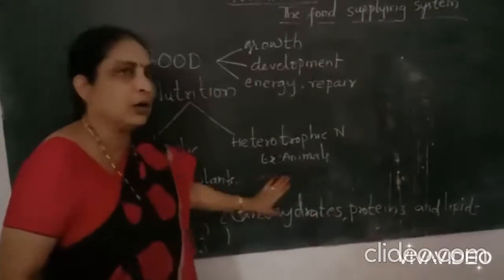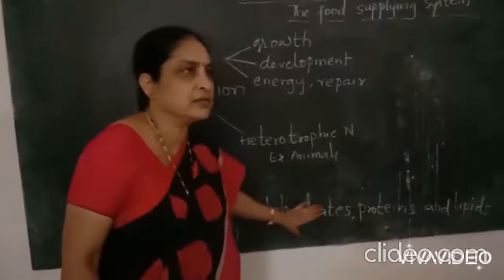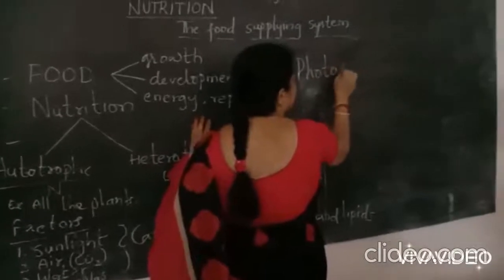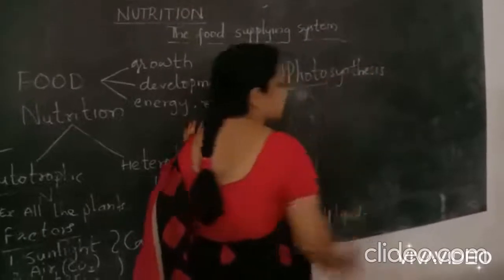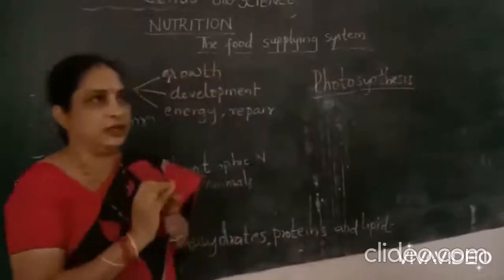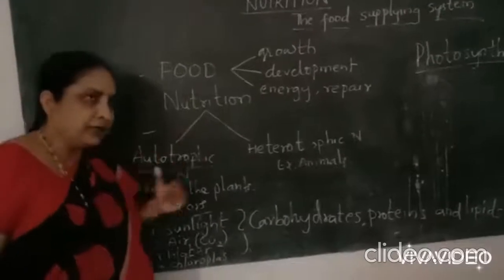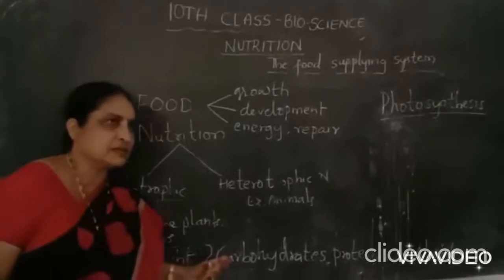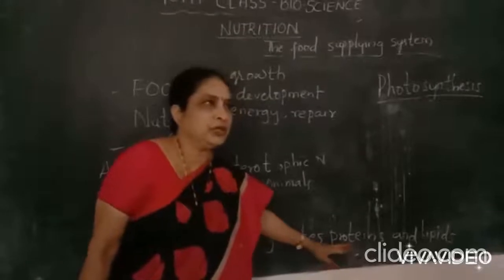This process of converting light energy to chemical energy is called photosynthesis. Photo means light and synthesis means putting together. It means absorbing the light, putting together all these substances and preparing the food for all the living beings on the earth.